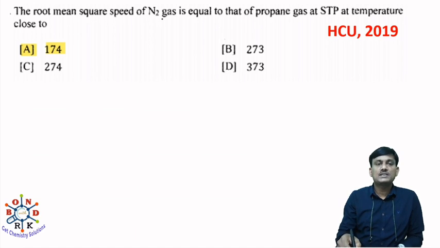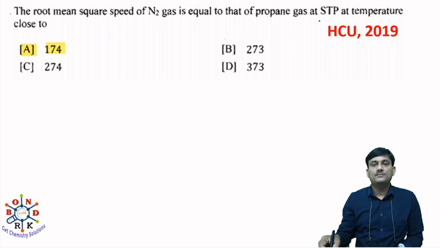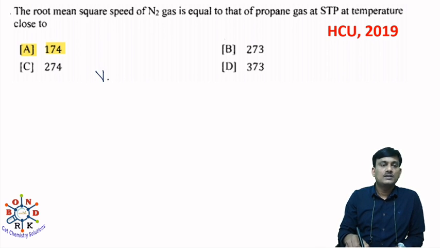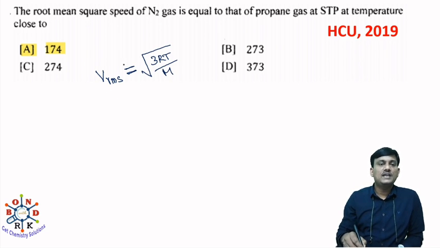The root mean square speed of N2 gas is equal to that of propane gas at STP at temperature close to. Here Vrms, root mean square speed or velocity, is equal to root 3RT by M. Here Vrms of N2 is equal to Vrms of propane.